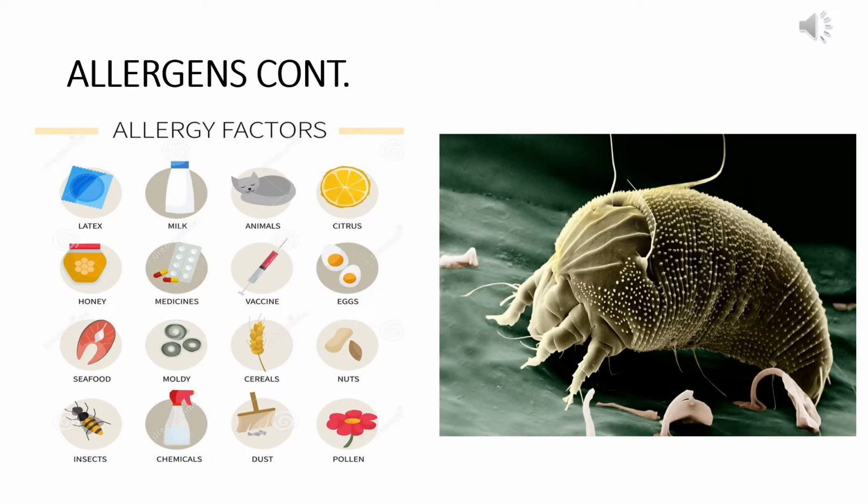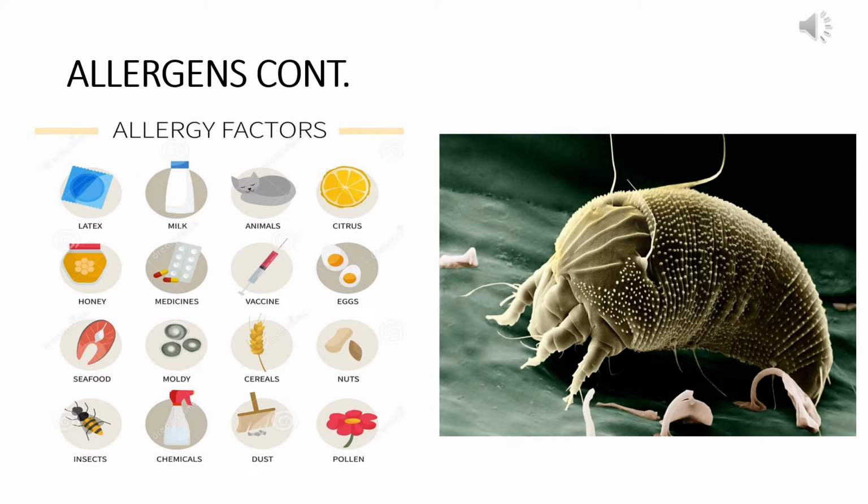Now, apart from the food allergens, other allergy factors are also present. The picture on the right-hand side is a very magnified picture of dust mites. These are present in the home dust, that is, the dust present in our furniture, in our beds, in our blankets, etc. And that dust is a very potent allergen for some people.